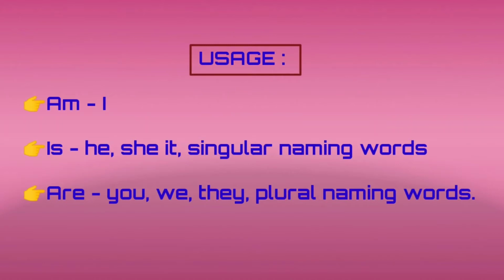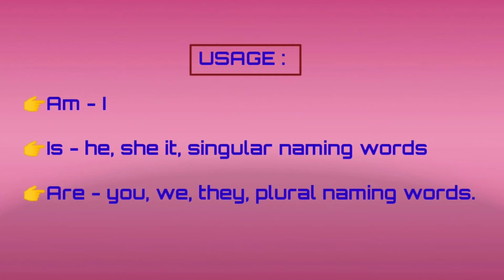Then the third point, for some verbs where the second last letter is a vowel, the last letter is repeated and then ing is added to the spelling. For example, cut, C-U-T. The second last letter is U, right? U is a vowel. So, you have to double the last letter. Which is the last letter? Yes, T is the last letter. So, you have to double the T. It changes into C-U-T-T-I-N-G. Okay students, have you understood the rules for adding ing to the main verbs?